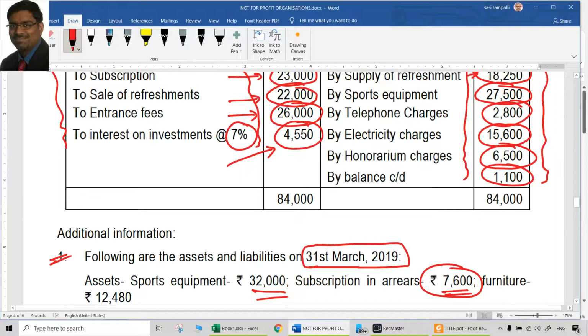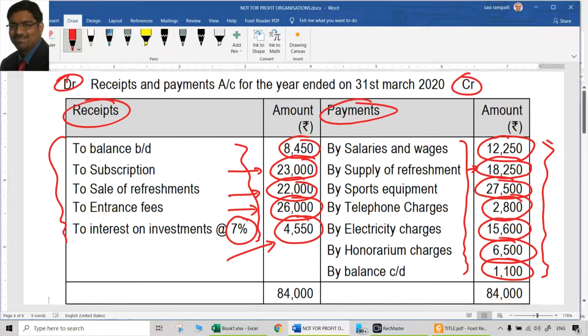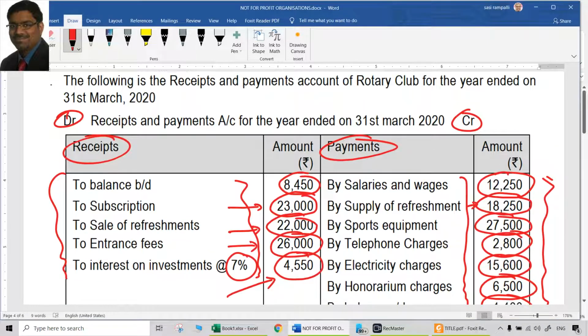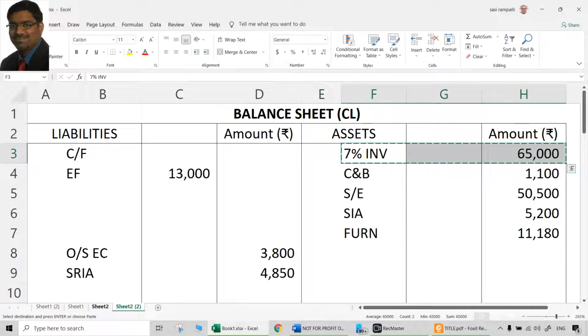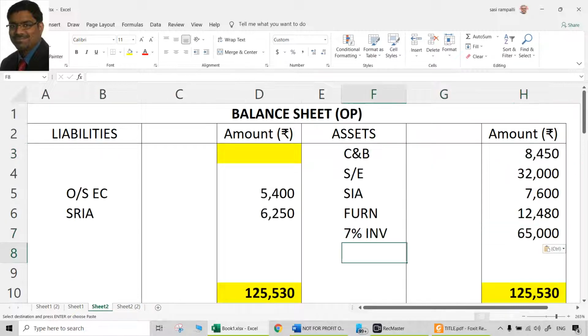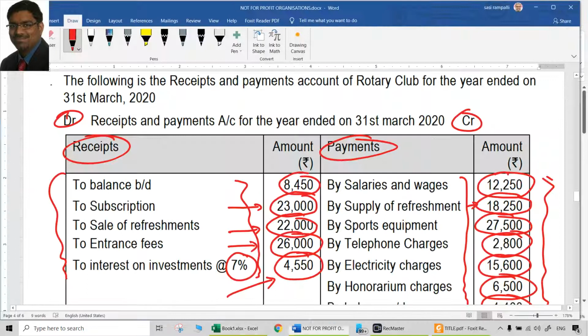There is no other option. Why? Because there is no payment shown in the receipts and payments account, because these investments were made on 1/4/2019. But the receipts and payments account balance of 8,450, whatever the opening balance is, would have been after investing this. That is what we have to inherently understand. 65,000 in the closing balance sheet, 65,000 in the opening balance sheet. These are 7% investments. That is the treatment for it.